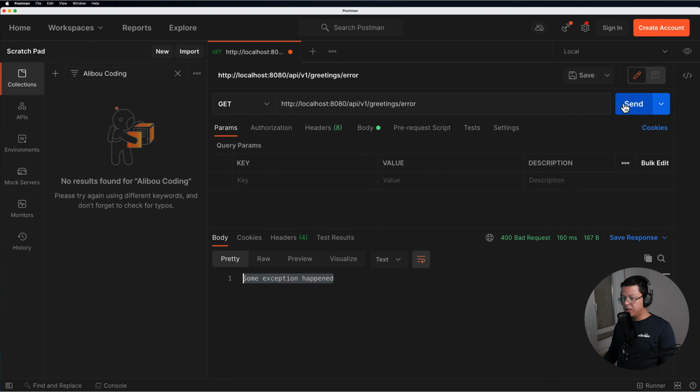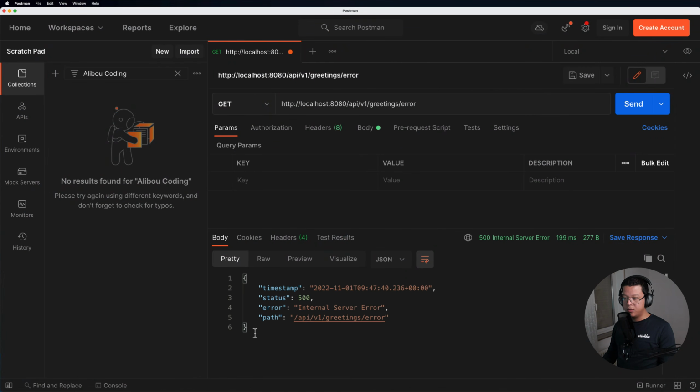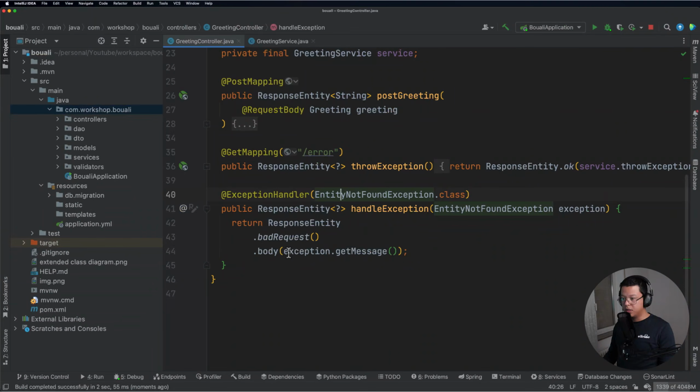Now I will go back and send again, and we see that we still have this 500 because this handle exception method only catches the entity not found exceptions, like in this case. But if we bring it back to the illegal state exception, it will work again as expected.